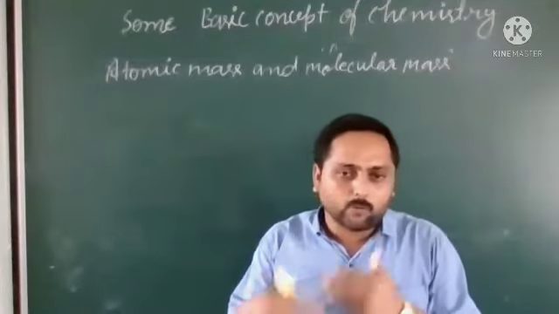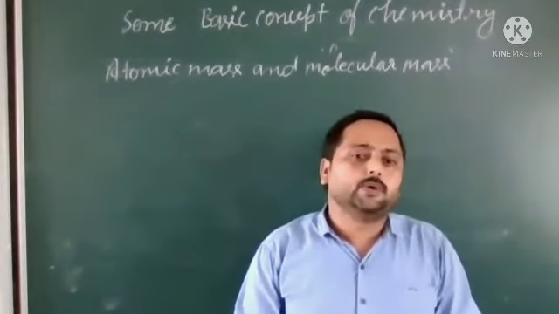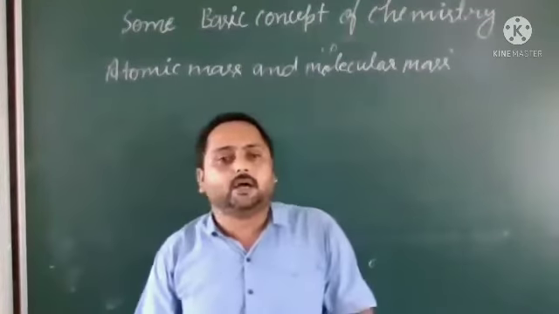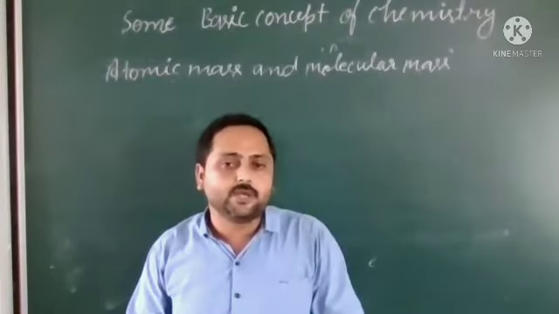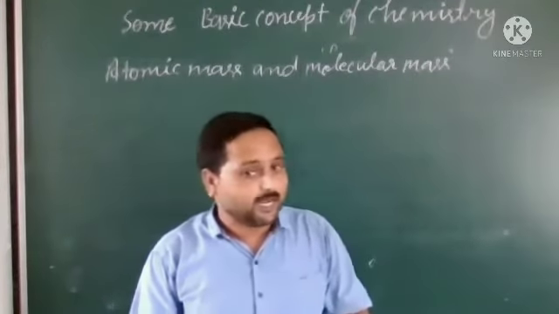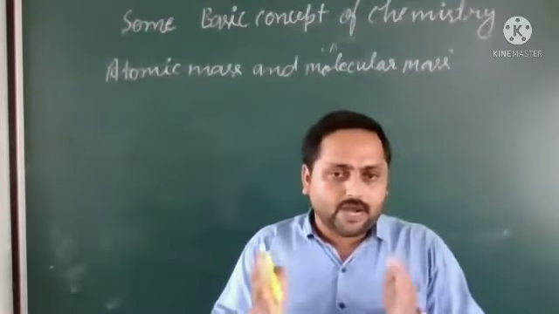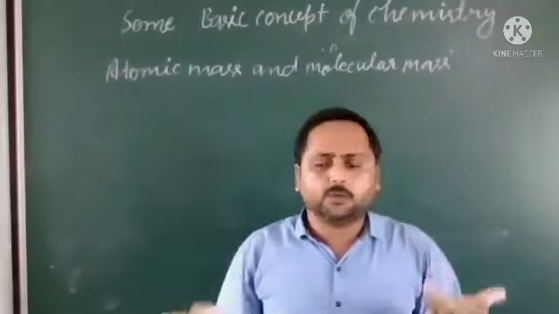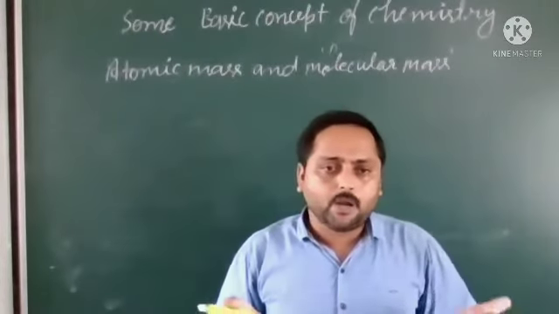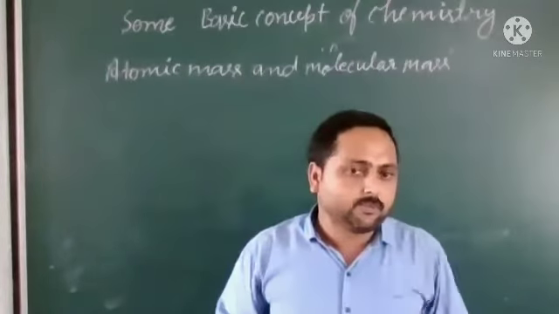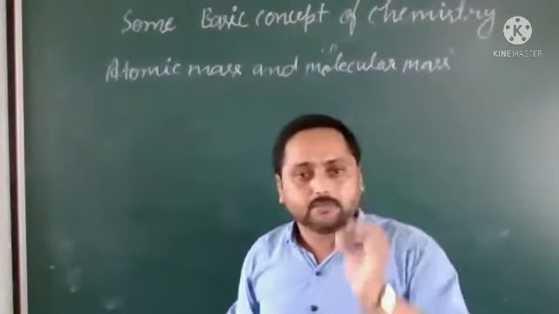Later, carbon was taken as the standard, and on the basis of that we calculated the mass of different atoms. So you might be thinking, what will be the unit of the mass of an atom? The unit is the atomic mass unit.